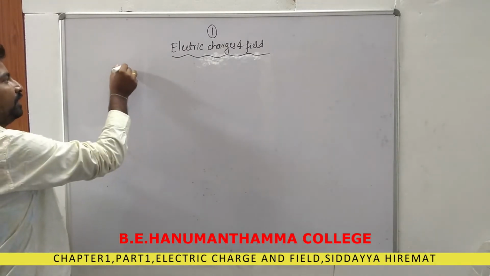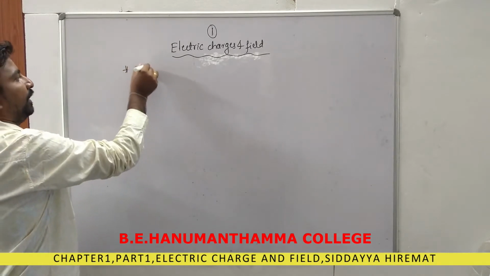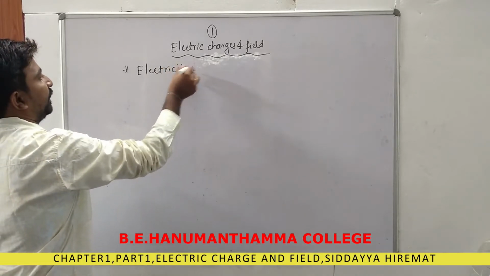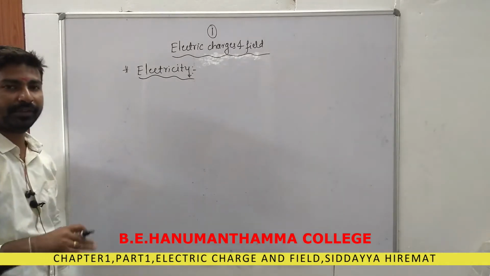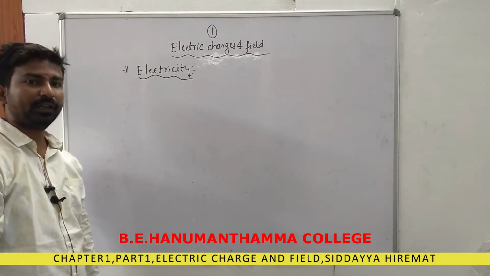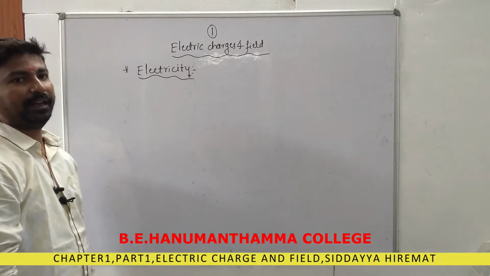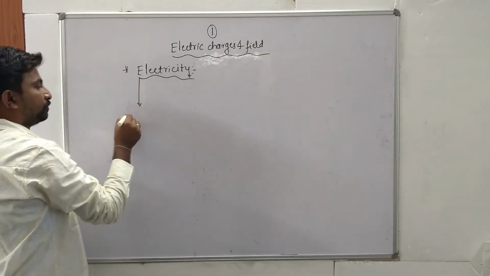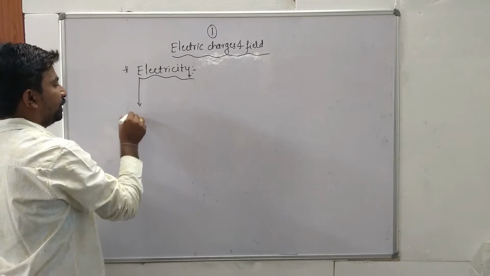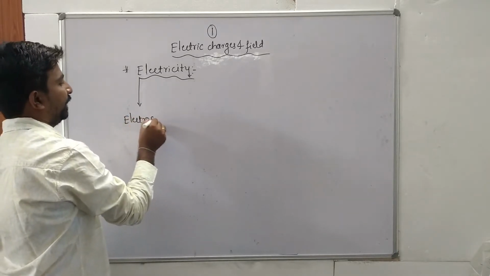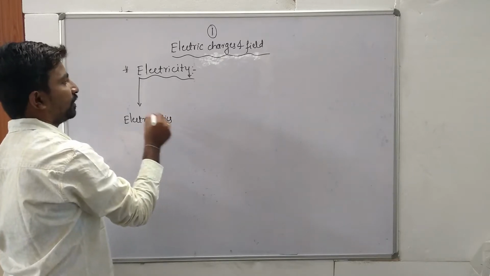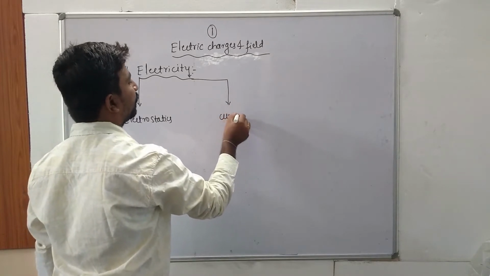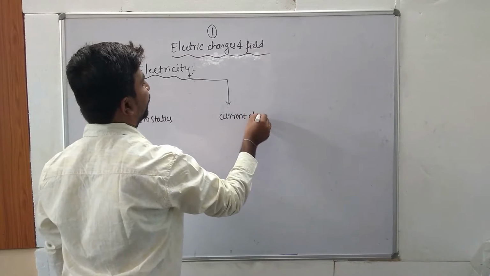First we will discuss the basic concept, electricity. What is meant by electricity? It is the branch of physics which deals with the study of charges. It is divided into two branches. The first one is electrostatics, or static electricity. Another one is current electricity.